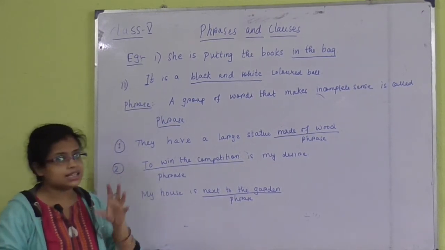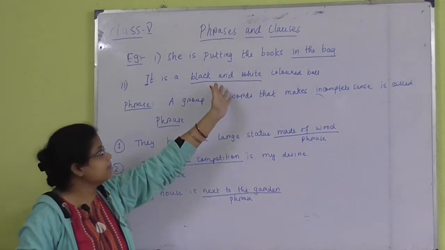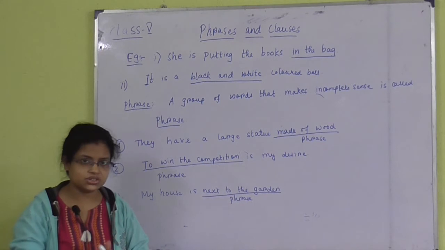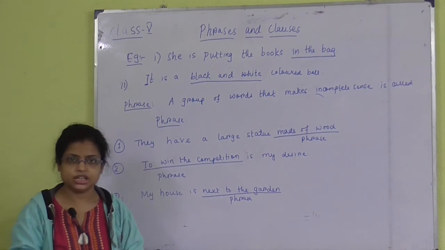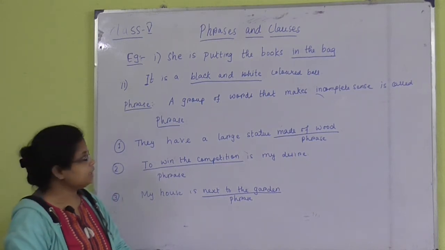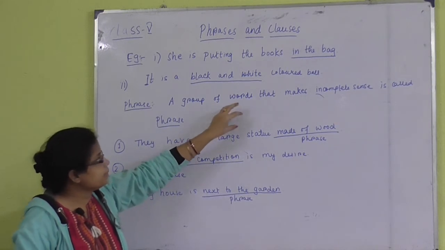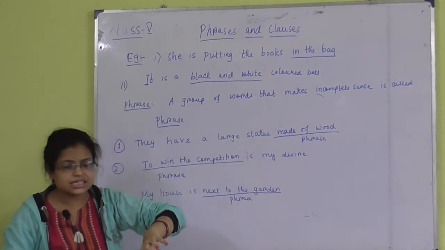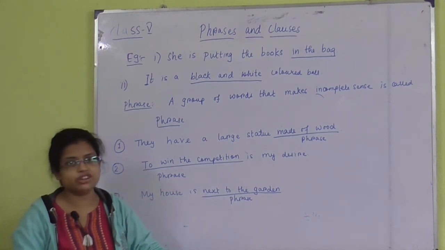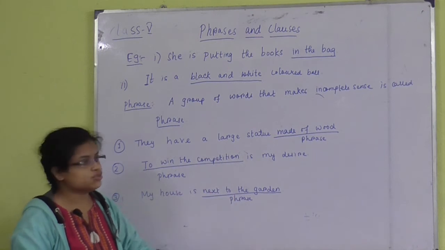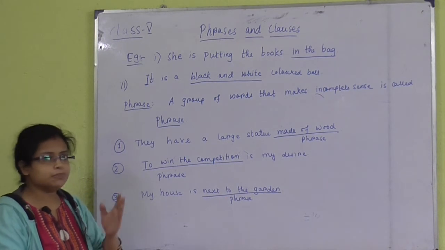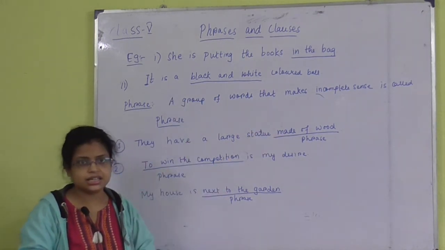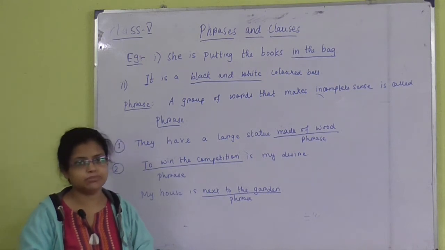Unless and until I put in the bag, black and white, these words in a sentence, these words individually do not have any kind of meaning. If I only write in the bag, black and white, the words individually without having them in a sentence, then the words do not have any kind of meaning. But whenever I put these words in a sentence, the sentence will have a complete meaning. These words are called phrases.